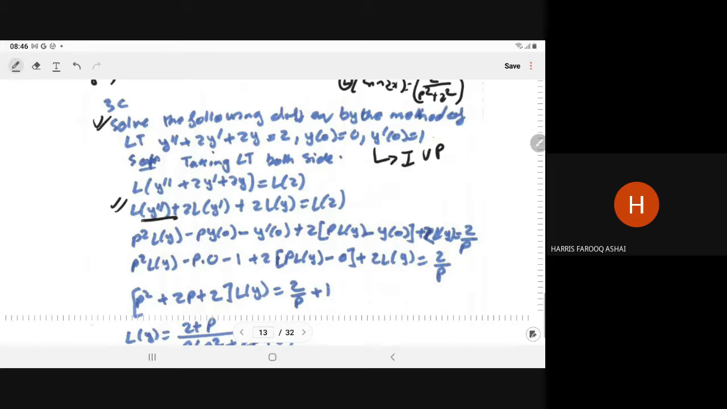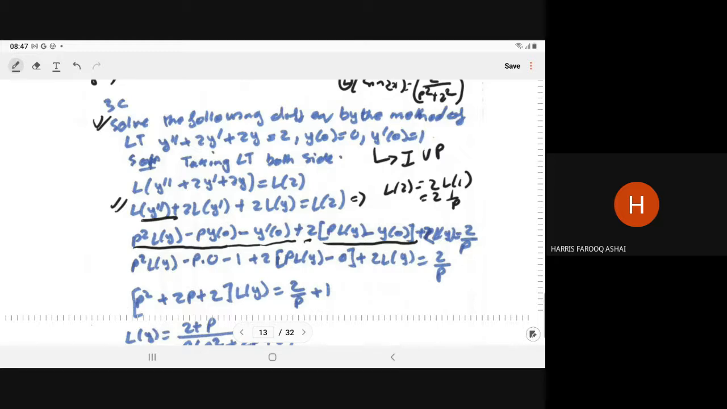And by definition, Laplace of y double dash is equal to p square L of y minus p y naught minus y dash at x is equal to 0. Then 2 into Laplace of y dash is 2 into p L of y minus y at naught, and 2 into L of y is equal to L of 2. L of 2 can be written as 2 into L of 1, and L of 1 is 1 upon p. So on the right hand side, we have 2 upon p.